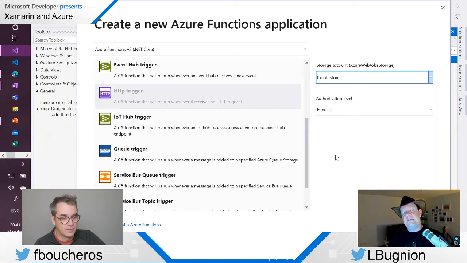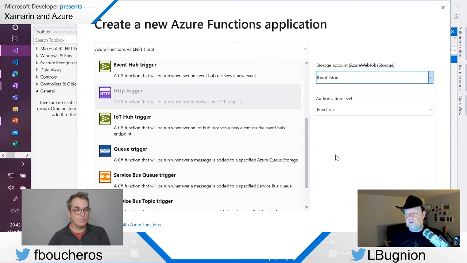So in Visual Studio, again, the experience is a little bit different. If I wanted to code a function here in another language, I would have to install the corresponding template in Visual Studio, and then it would appear as a choice. But I'm a C# person, I'm a .NET person, and so I only have C# templates installed on this machine. So when I do File, New Project, everything that comes is .NET Core, in fact, and C#. Later, when I deploy, I'm going to be able to select if I want to go on Windows or on Linux, because .NET Core applications run on Linux as well. So that's also a possibility.